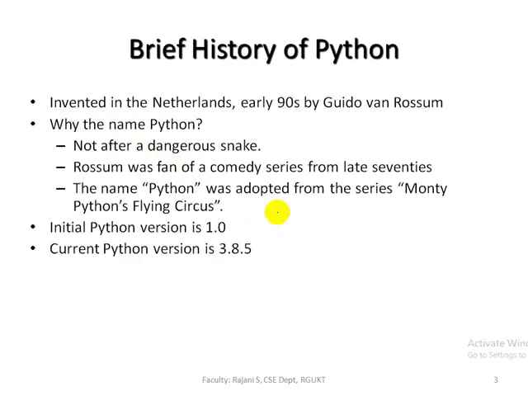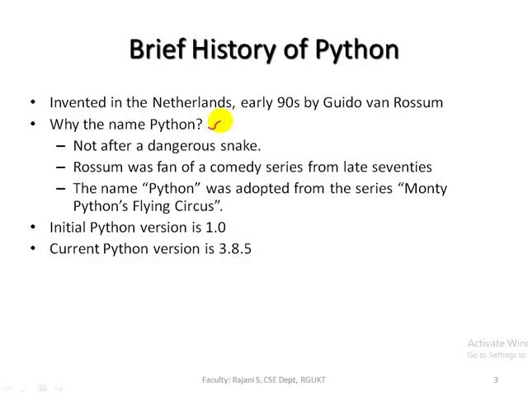The brief history of Python. This Python language was invented by Guido van Rossum in the early 90s. Actually, he started working on Python in the 1980s, and the first version, 1.0, was released in 1991. Now the latest version of Python is 3.8.5, released in July 2020. Here, version means a specific release with some extra features.